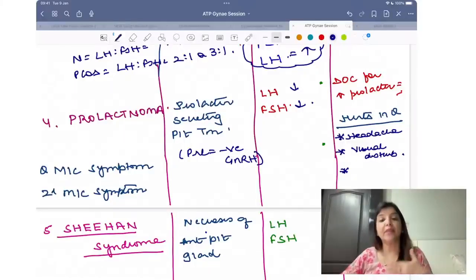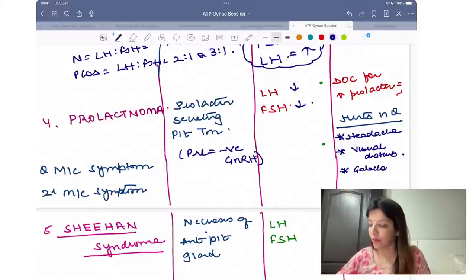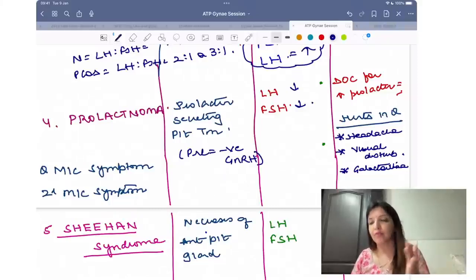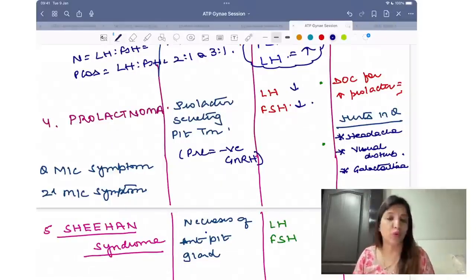Because it is secreting prolactin, so question में दिया होगा galactorrhea. ठीक है, जब भी question में दिया हो secondary amenorrhea with headache, visual disturbances, galactorrhea, that means they are talking about prolactinoma.